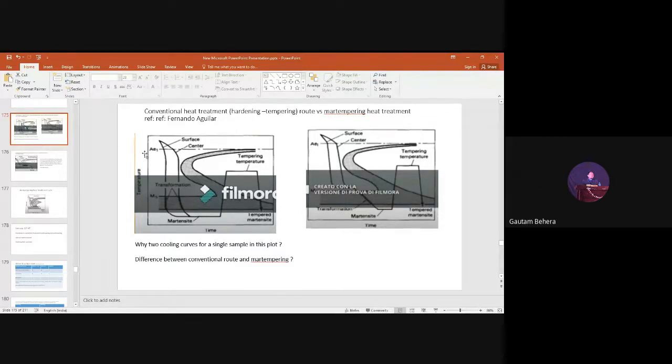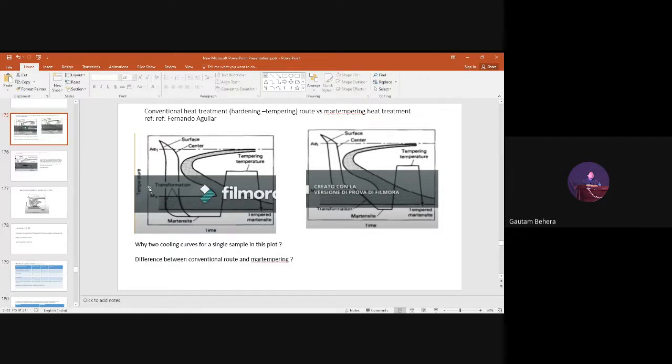But if you go above this, suppose I am taking this point. You can see temperature is high, but undercooling is less because the difference between the temperature here and the temperature here is less. So undercooling is less, but temperature is high. Since temperature is high, diffusion is high. Diffusion is high means growth rate is high, but undercooling is less means driving force is less. Driving force is less means nucleation rate is less. Since the nucleation rate is less, nucleation takes more time. So the incubation period is high, right?